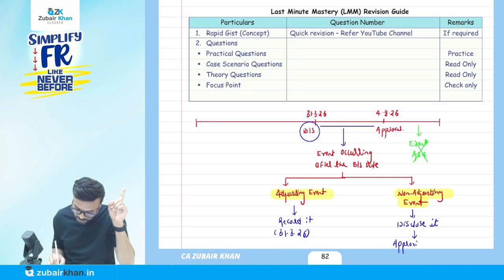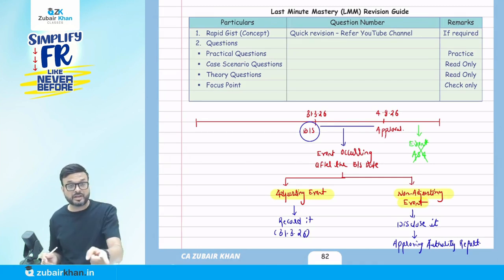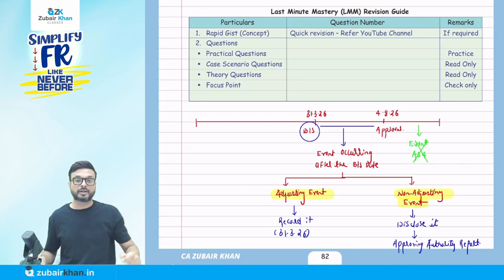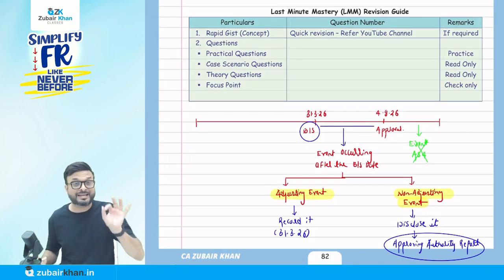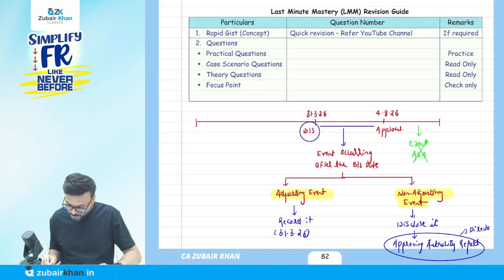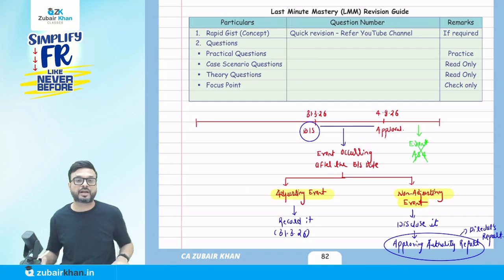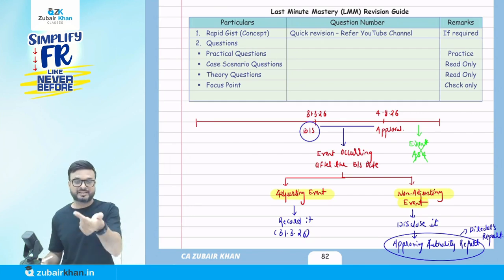approving authority report. If you write in your examination to disclose a non-adjusting event in notes to account, you will lose marks. Don't say notes to account. It is very important where you have to disclose it. In the approving authority report, example, director's report. Listen carefully. Example, director's report. Okay, director's report. If you write notes to account, you will lose marks. No, never. Where are we going to disclose this non-adjusting event? We are going to disclose it in the approving authority report, example, director's report.